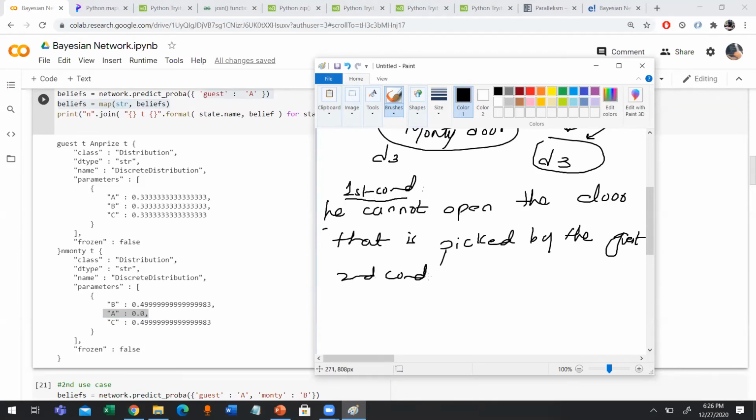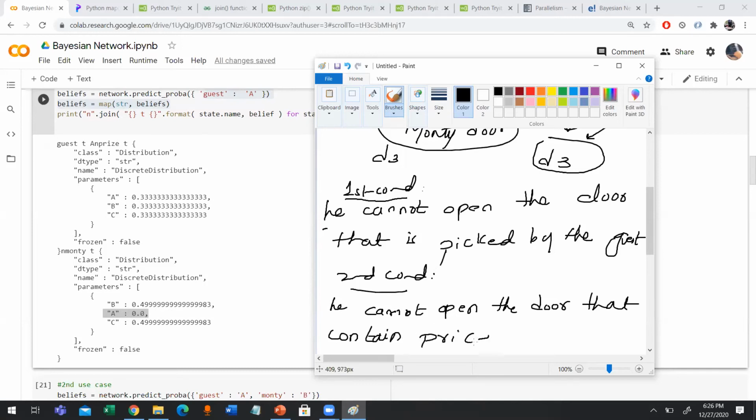And the second condition is very simple. He cannot open the door that contains the prize. You have to remember this condition before implementing this scenario.